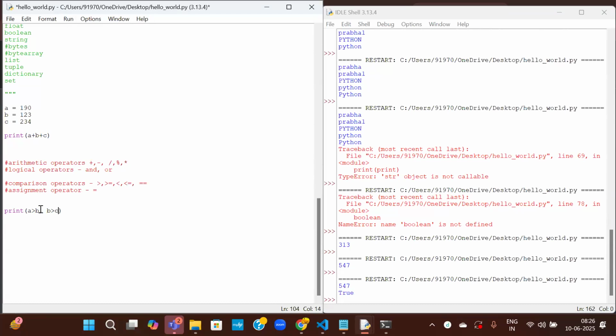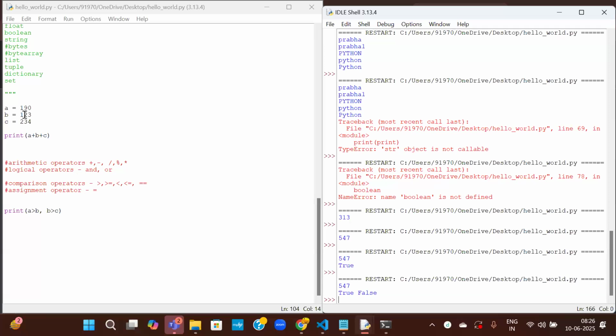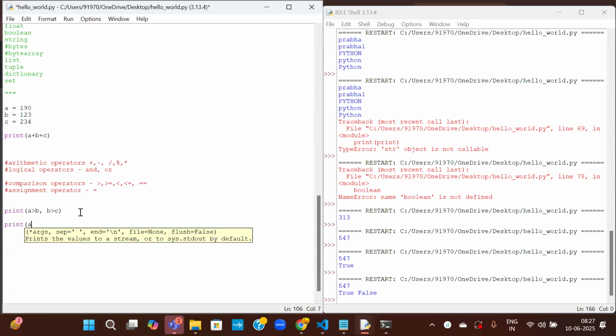Similarly, I want to check b greater than c. Okay, b is 123, c is 234, so it is false. If you want to check if a is exactly equal to b, then you have to write it like this.